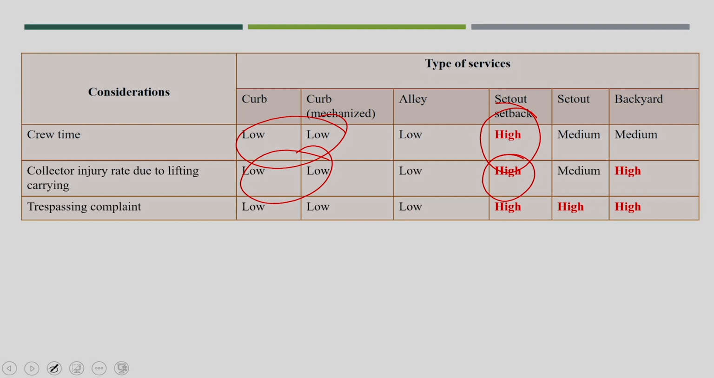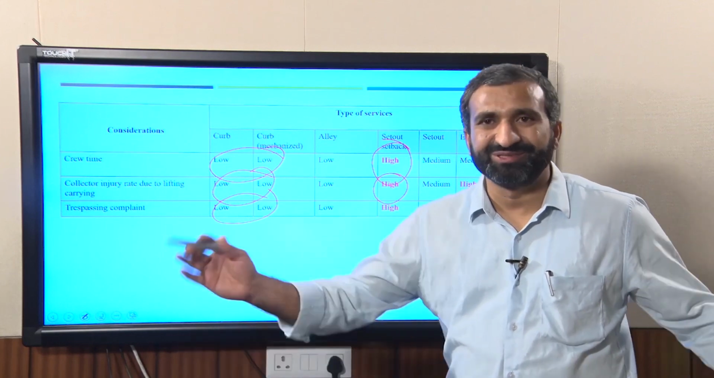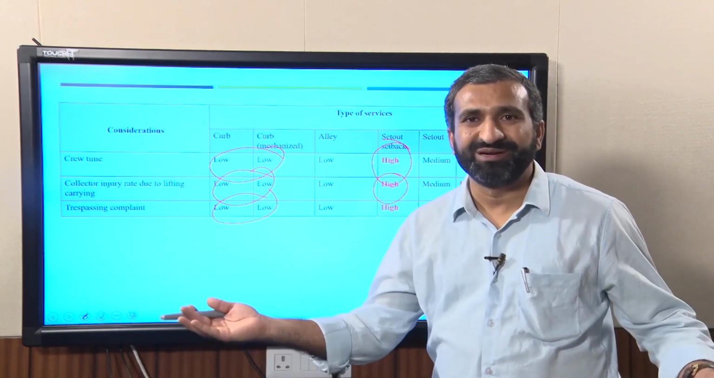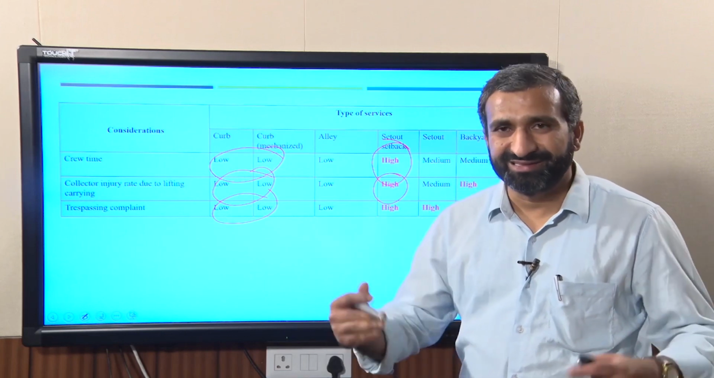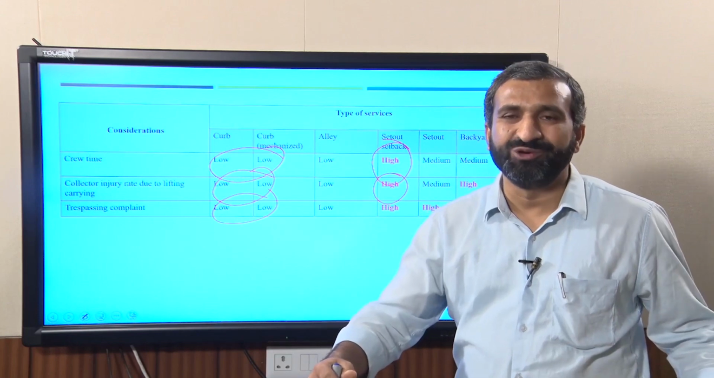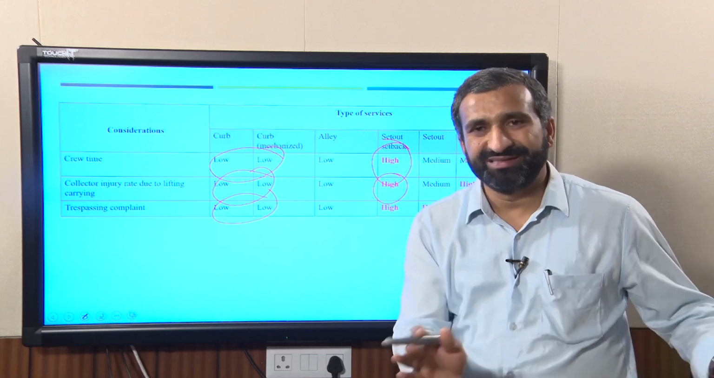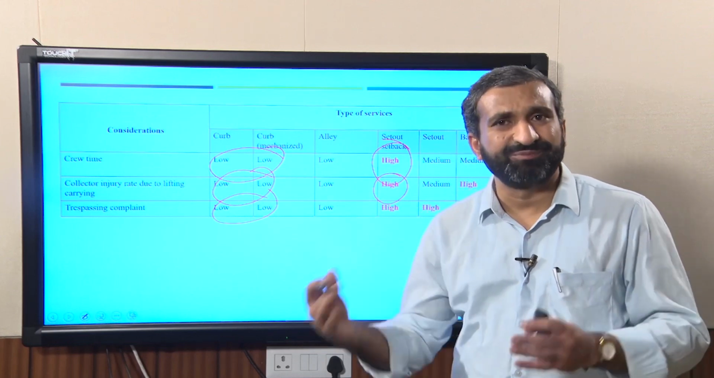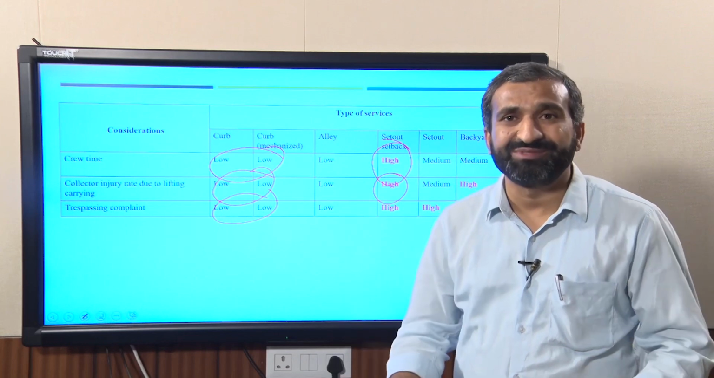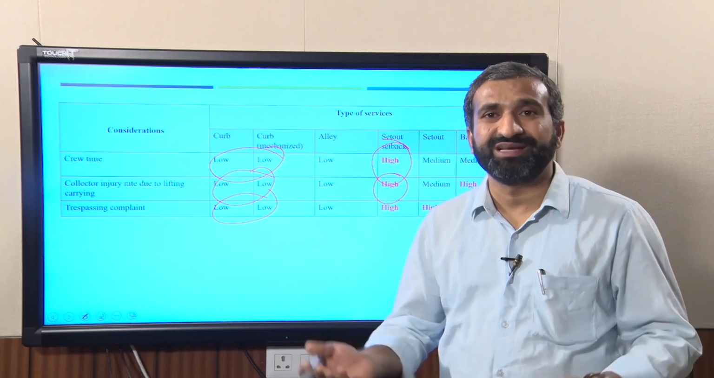Trespassing complaints will be very low here. I think we will have complaints only for the secondary collection. There won't be any primary collection because house owners are responsible, so they won't complain about that. But what they will ask is that the waste disposed of by the house owners has to be collected regularly. Sometimes they push to collect 2 times, 3 times a day, because there is no timeline, no scheduling being managed.